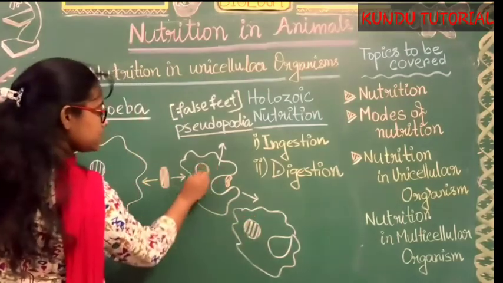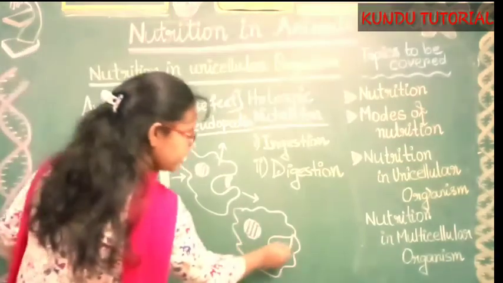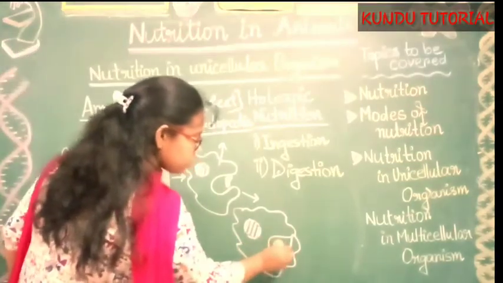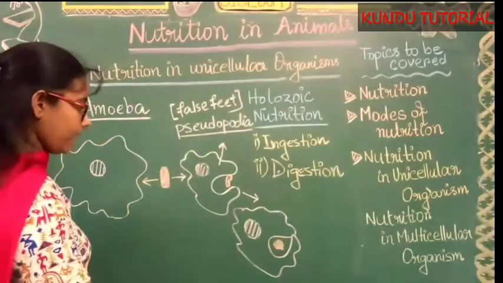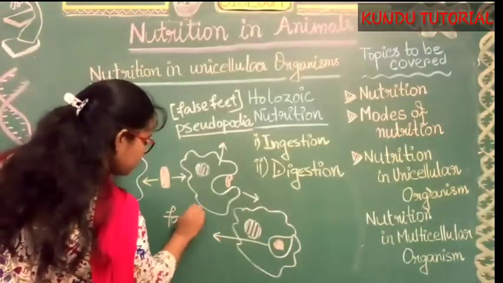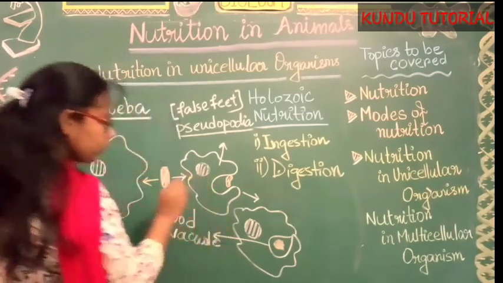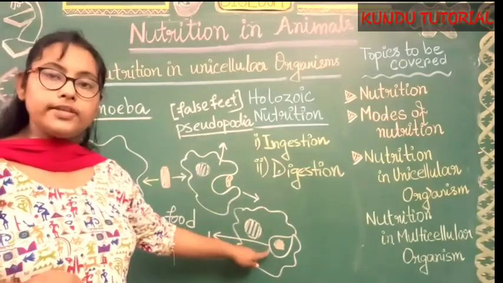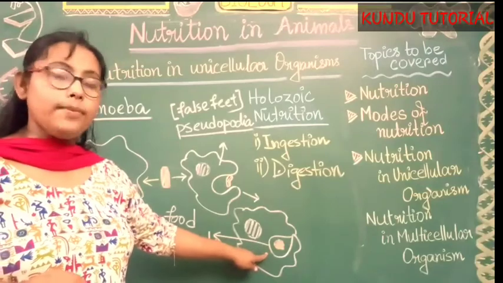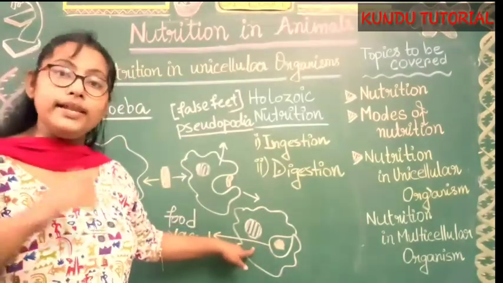Obviously the nucleus remains the same. This vacuolated structure is known as the food vacuole. They form the food vacuole so that they can take the food items totally inside their body.